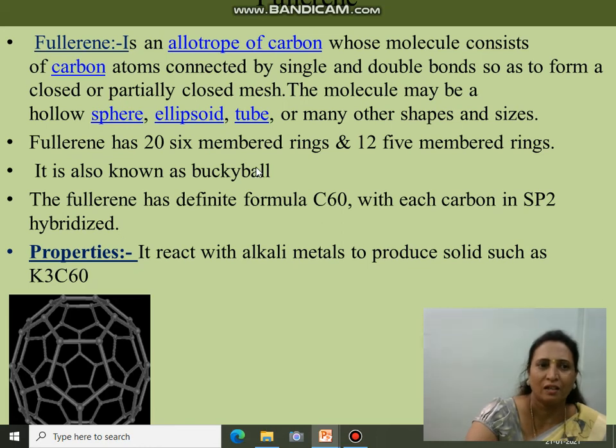Fullerene has a definite formula, C60, meaning that many carbons are present, each in an sp2 hybridized form. A property of fullerene is that it reacts with alkali metals to produce solids such as K3C60. So these are the allotropes of carbon.